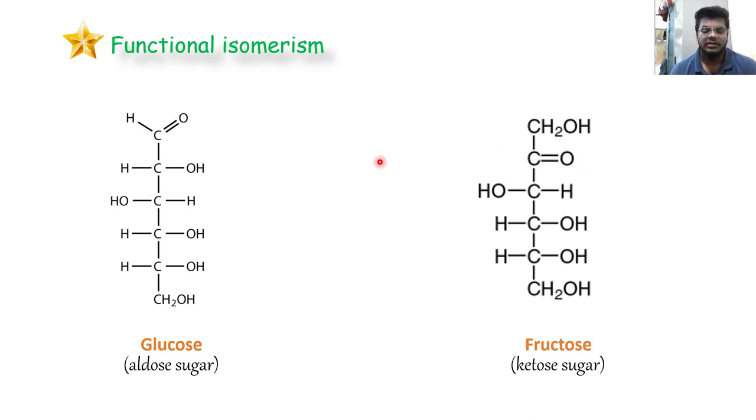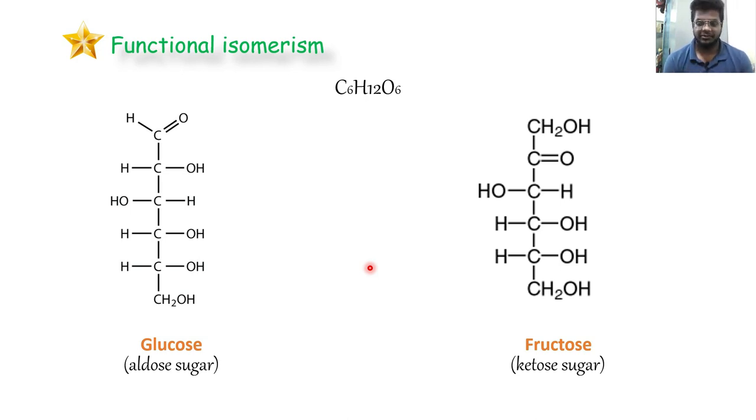So both glucose and fructose have the same molecular formula, that is C6H12O6. But what is the difference? The way in which the atoms are connected to each other is different, such that they form a different functional group. That is called functional isomerism. So this was all about constitutional isomers or structural isomers.